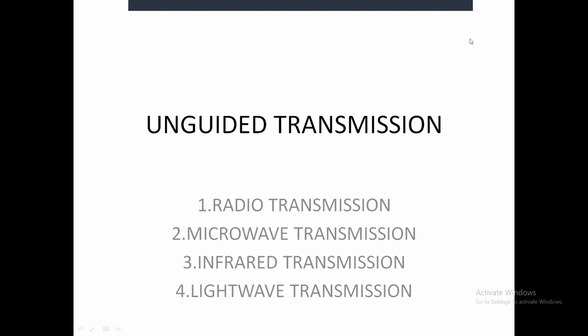Now, coming to the types of unguided transmission medium, we have majorly 4 types, which you are viewing on the screen. The first one is radio transmission, then microwave transmission, infrared transmission, and light wave transmission. These are the most important unguided transmission media that we have. Coming to the first type, that is radio transmission.